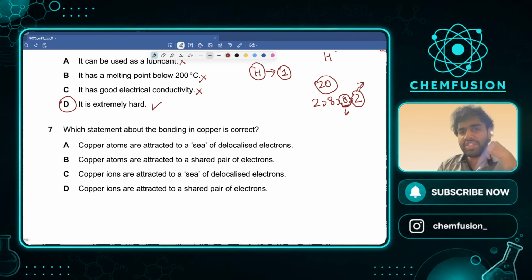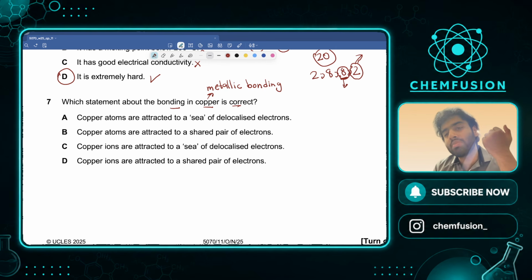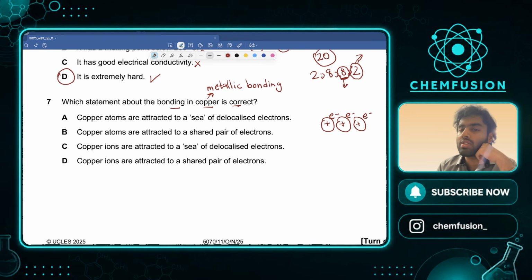Okay, which statement about the bonding in copper is correct? Now what is copper? Pure copper. Copper is a metal. So if it's a metal, it must have metallic bonding. Not ionic, not covalent, only and only metallic bonding. And what is metallic bonding? Metallic bonding is positive ions surrounded by a sea of delocalized movable electrons.